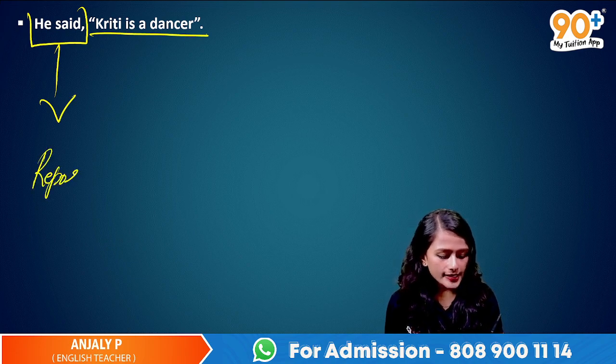In this particular sentence, in this particular speech you have given, he said. This is the reported speech, and the portion which is outside the inverted commas is called the reporting verb. So here, he said is the reporting verb. Okay, so what do we do with the reporting verb when it comes to reporting?